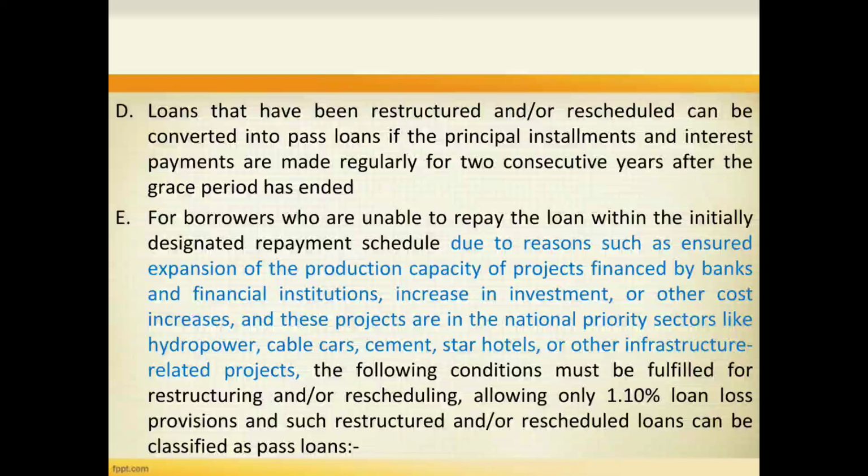Next, for borrowers who are unable to repay the loan within the initially designated repayment schedule due to reasons such as ensured expansion of the production capacity of projects financed by bank and finance institution, increase in investment or other cost increases, and these projects are in the national priority sectors like hydropower, cable car, cement, star hotels or other infrastructure related products, the following conditions must be fulfilled for restructuring and rescheduling, allowing only 1.1% loan loss provisions, and such restructured or rescheduled loans can be classified as pass loans.